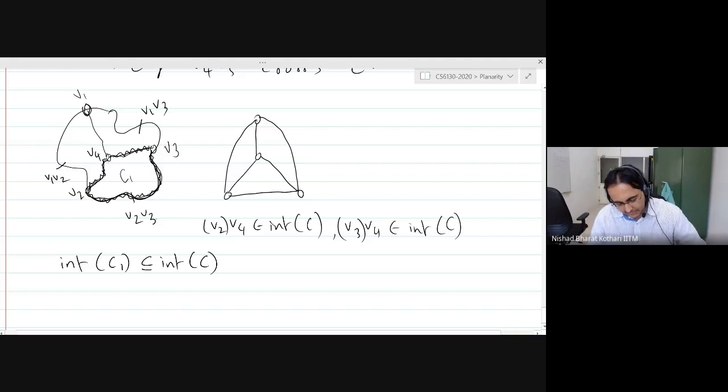So that necessarily means that we are taking a part of C1 along with two parts of the interior of C1, and we are looking at its interior. So that cannot contain anything in the exterior of C1. That cannot contain anything which is on the boundary of C1 except for V2 and V3. I mean, all of this kind of makes sense. I just don't know how to rigorously be like, yeah, this is it.